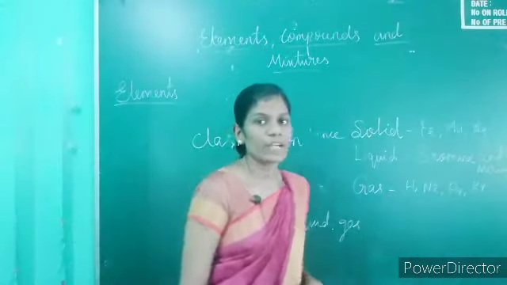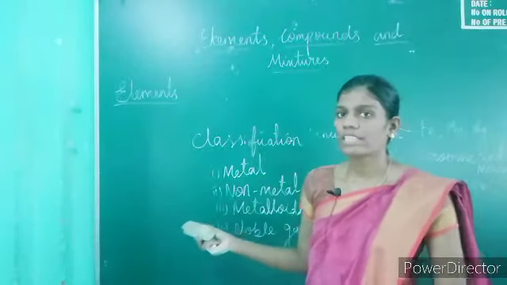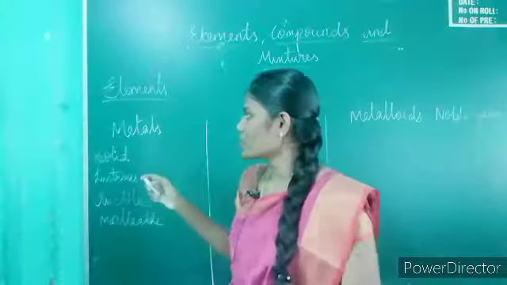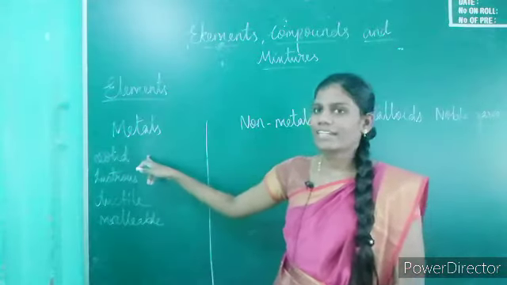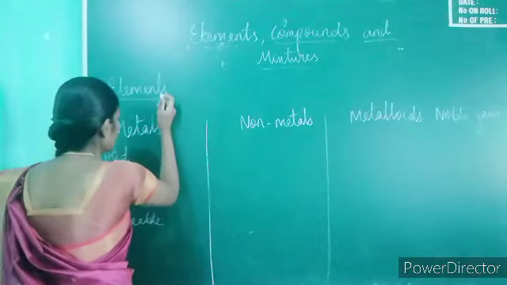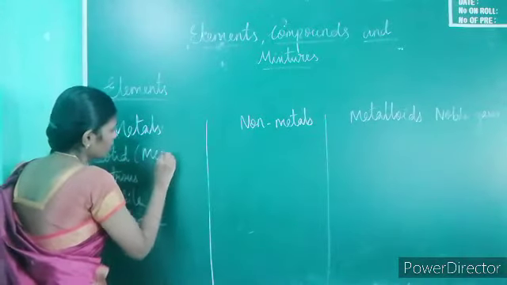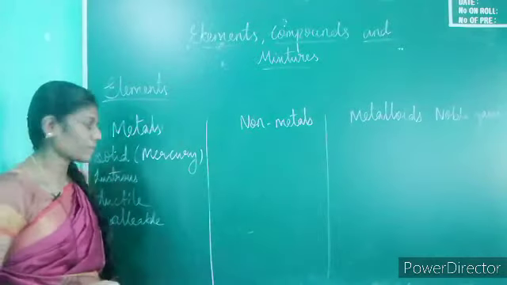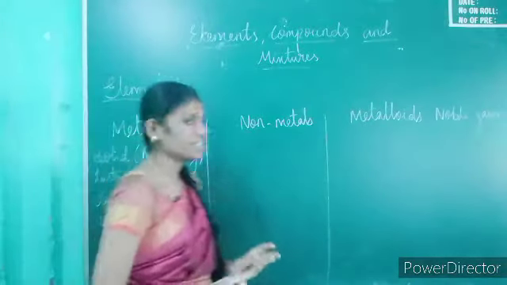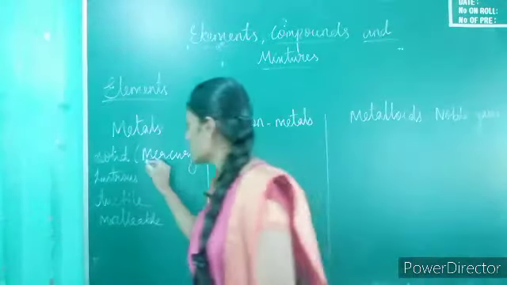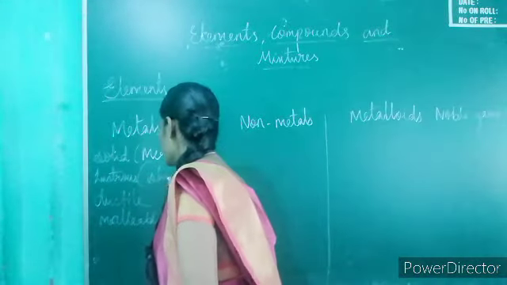Now we are going to see the classification. Most metals are in the solid state except mercury, because mercury is a liquid at room temperature. Metals have a lustrous, shiny surface.